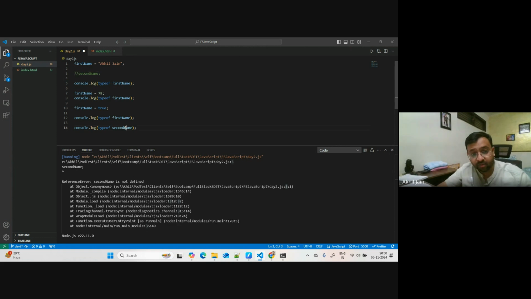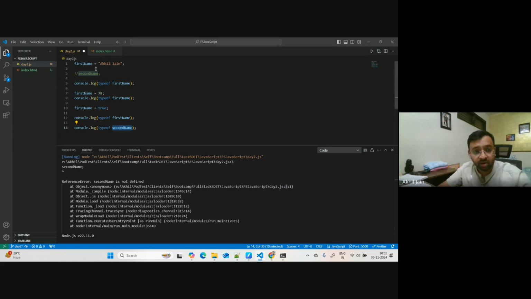But if you understand this part, this second name here, when I'm using it, I have not created a variable which has a value. So what it does is it tries to look for a variable with this name. It does not find it up there, and since I have not defined it, it does not have a value. So it does not know what kind of data type this variable is of, and that's why it is giving me the message saying it is undefined.